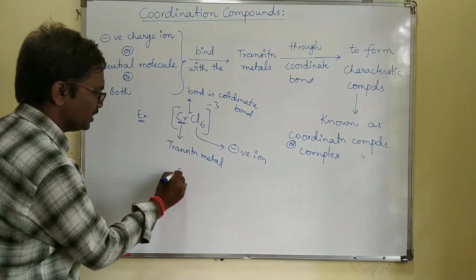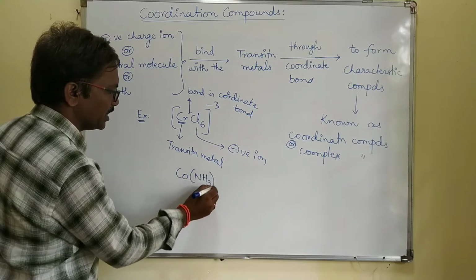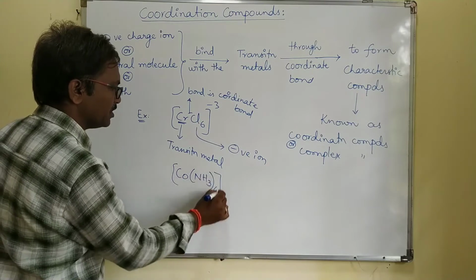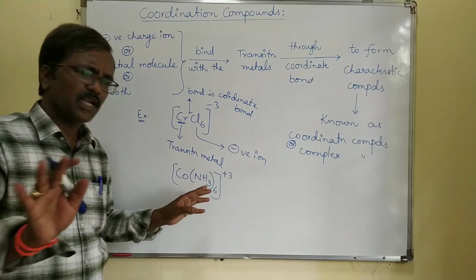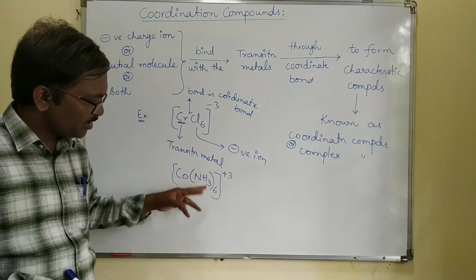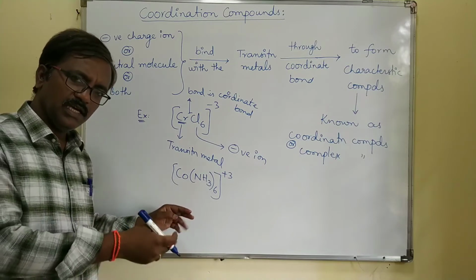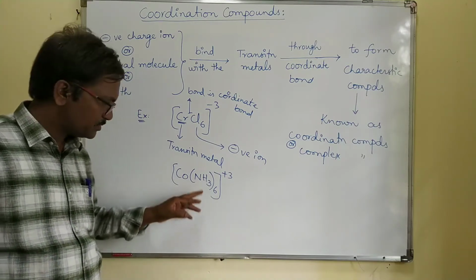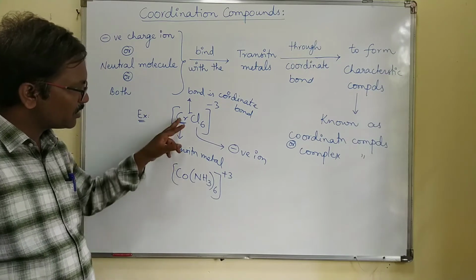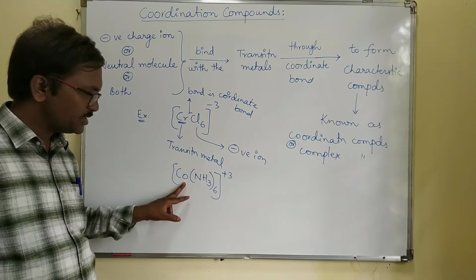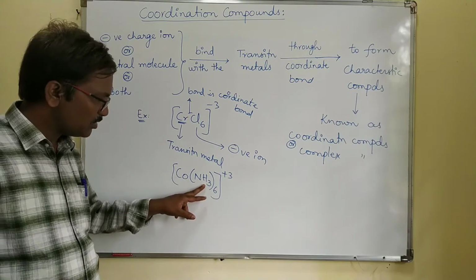Suppose you take Co(NH3)6 3+. Just for example; slowly you will understand why we write like this in the coming classes. So this one is a neutral molecule, and this one is a transition metal, chromium, cobalt, D-block elements. Ammonia is the neutral molecule.